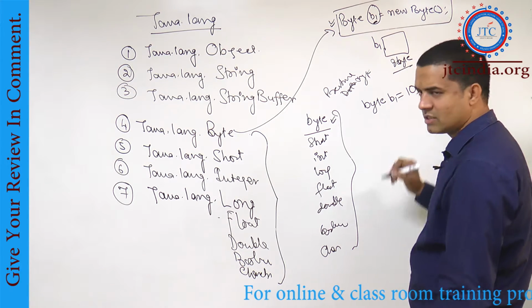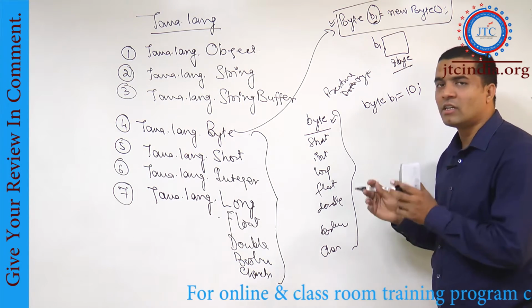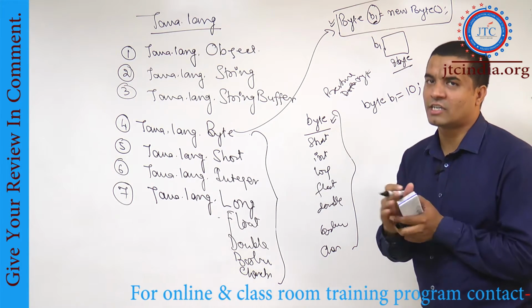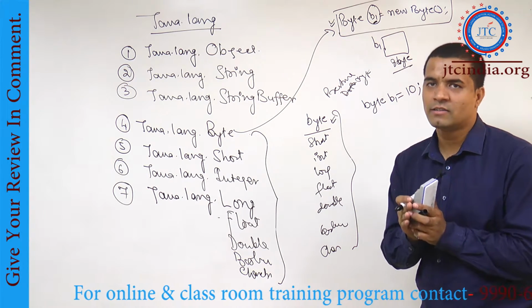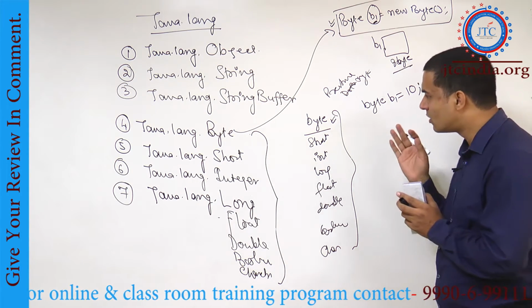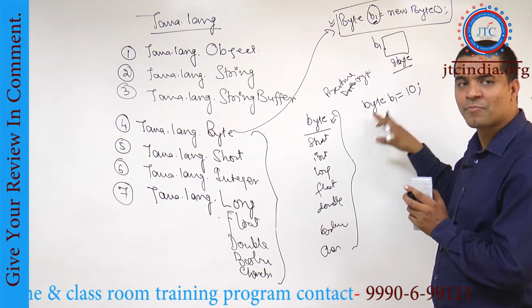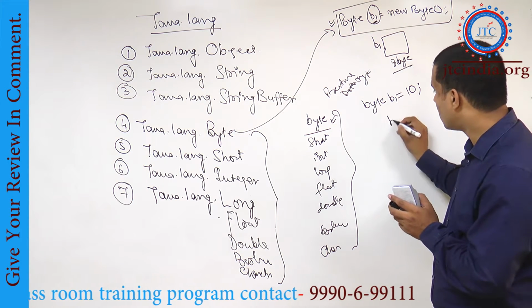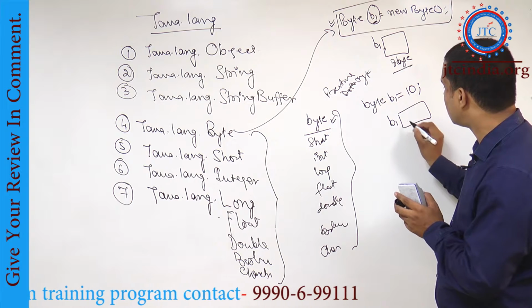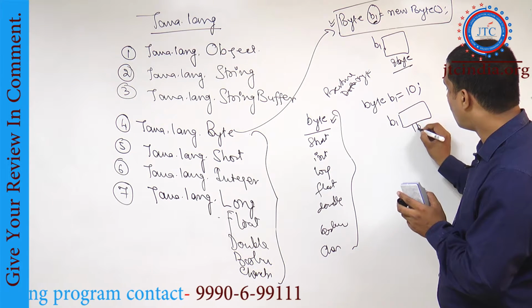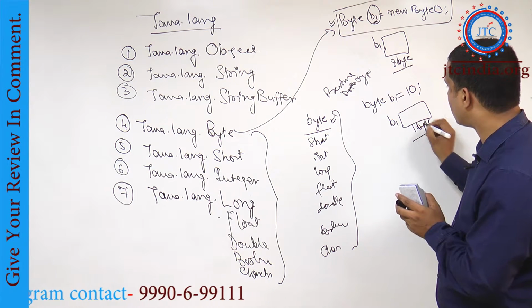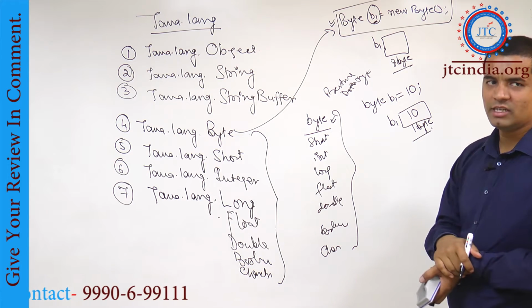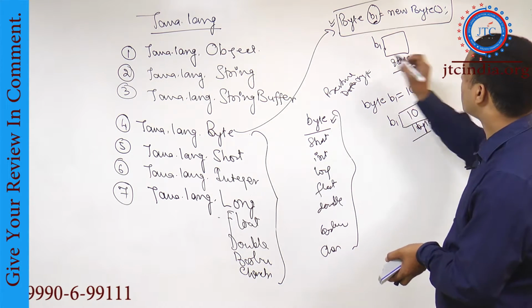So for this b1, the memory which has already been allocated, or which is already predefined for the byte variable, only that much will be allocated. So if b1 is there, how much memory is allocated inside that? 1 byte of memory will be allocated, and inside that 10 will be assigned. So this is the difference here for the b1.